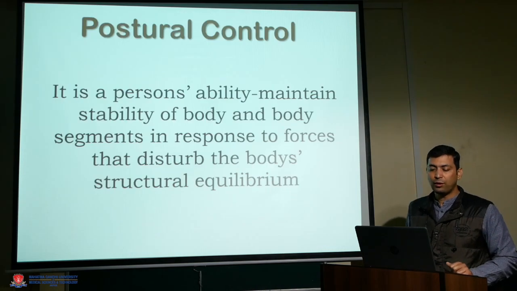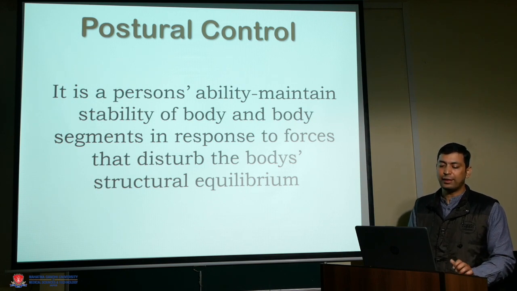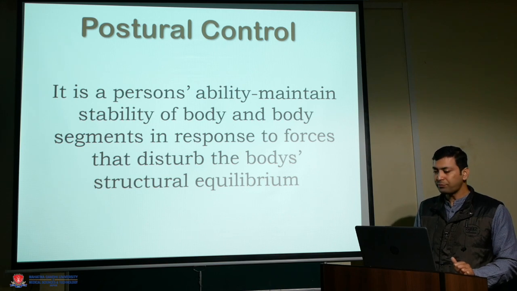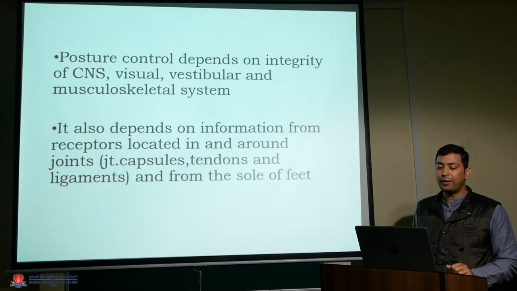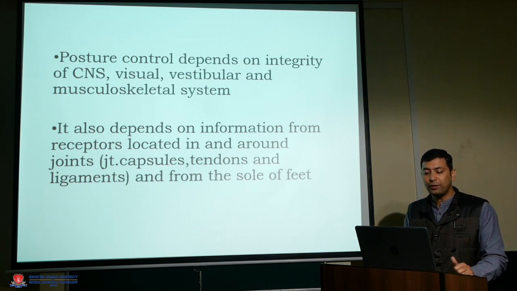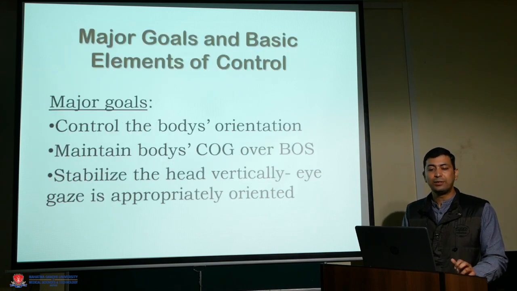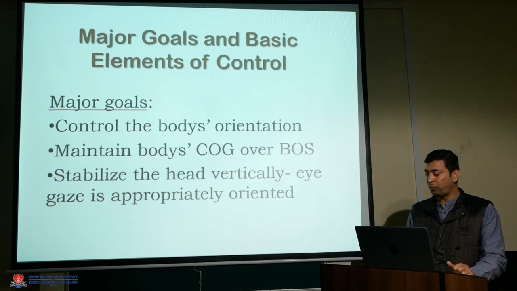So posture control is the person's ability to maintain stability of the body and its body segments in response to forces that disturb the body's structure and equilibrium. Posture control depends on the integrity of the CNS, visual, vestibular and musculoskeletal systems. It also depends on information from receptors located in and around the joint capsule, tendon and ligament, and from the sole of the feet. So major goals and basic elements of control. Major goals: control the body's orientation, maintain body center of gravity over the base of support, stabilize the head vertically, and keep eye gaze in appropriate orientation.